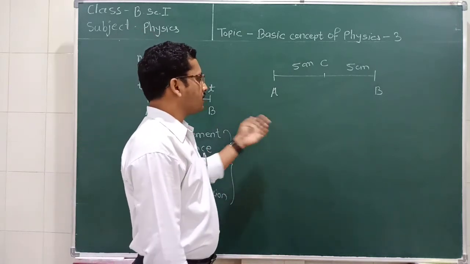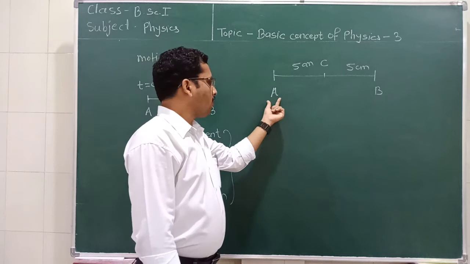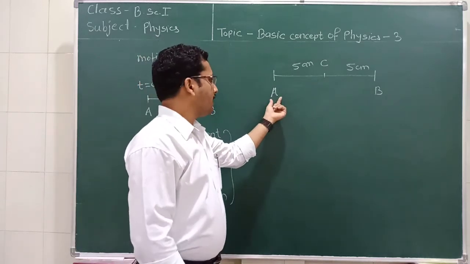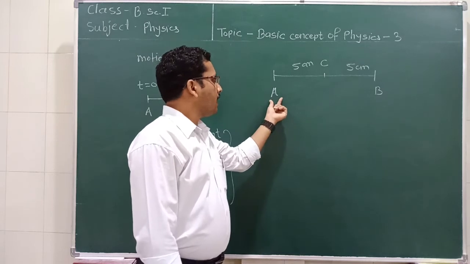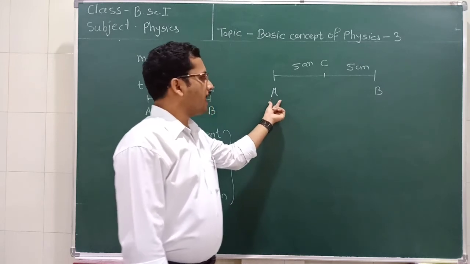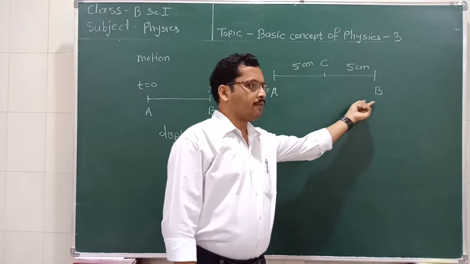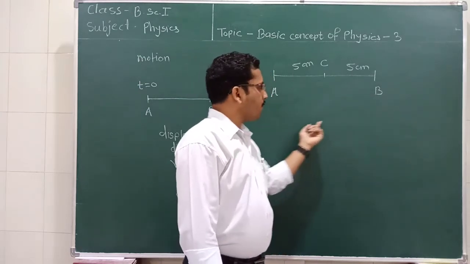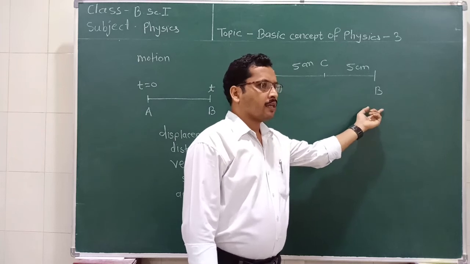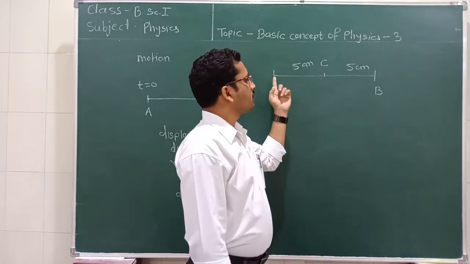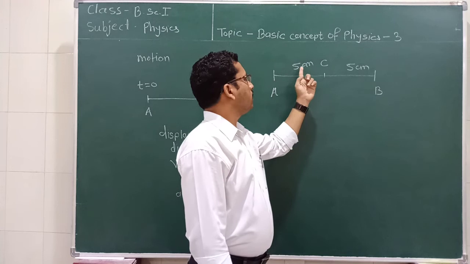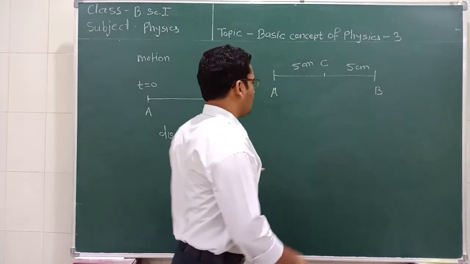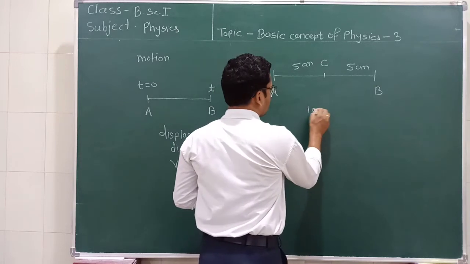For example, consider that this object is initially at point A, is in motion and is moving to point B. While it is going from point A to point B, it covers a path equal to 5 centimeter plus 5 centimeter, which is equal to 10 centimeter.